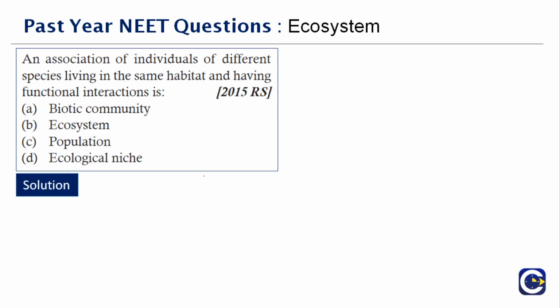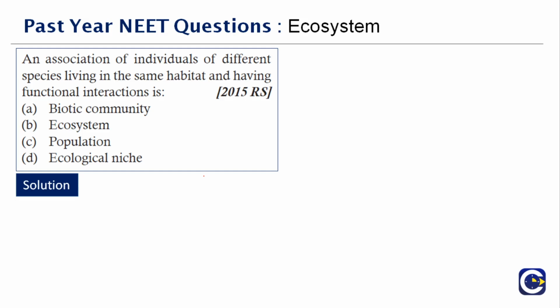When I say biotic community, we are considering everything here. While population can be selective, so that cannot be the answer. And ecological niche is also a specific thing.